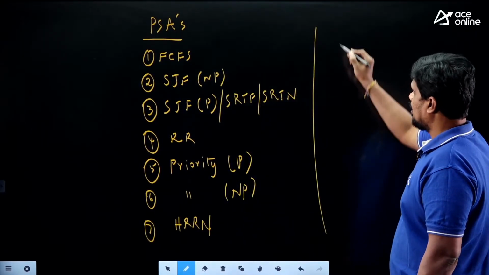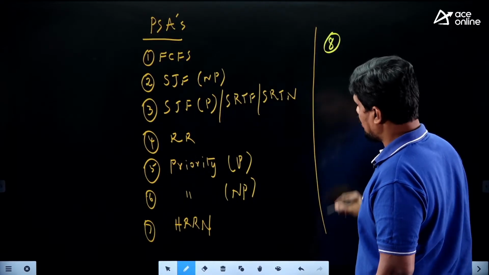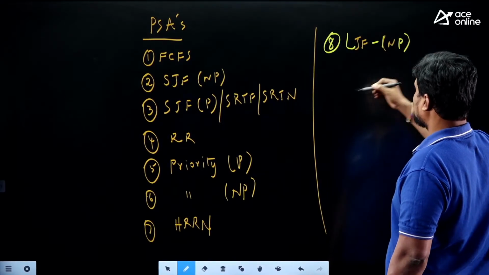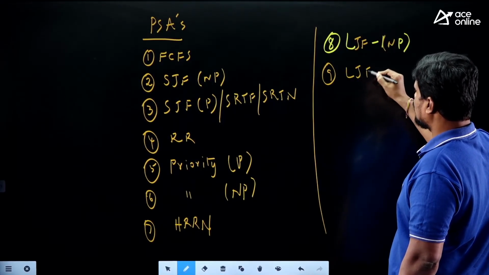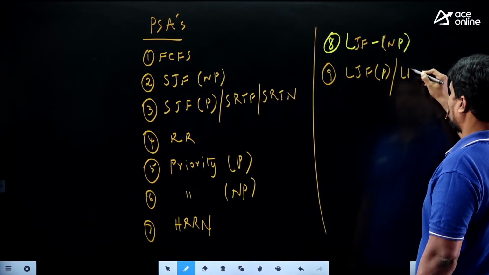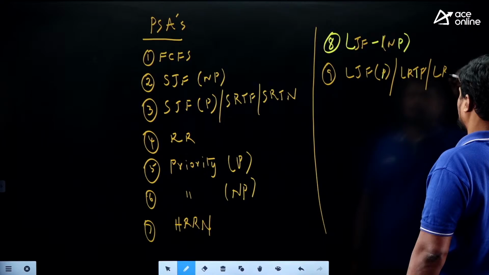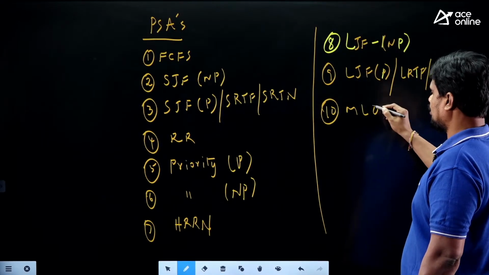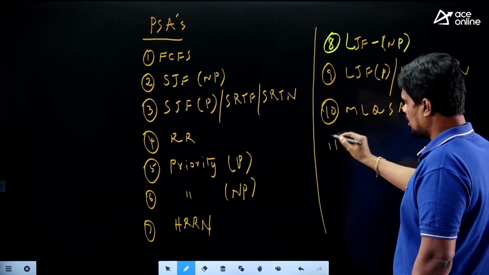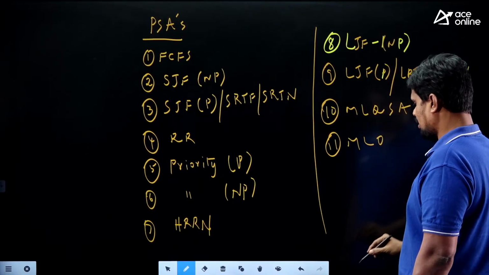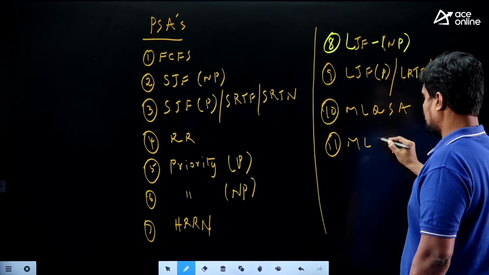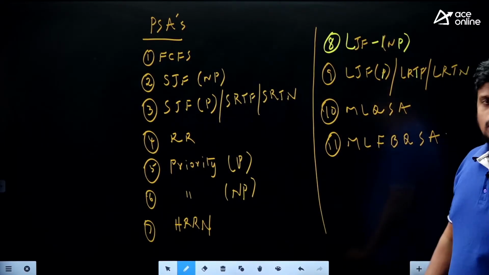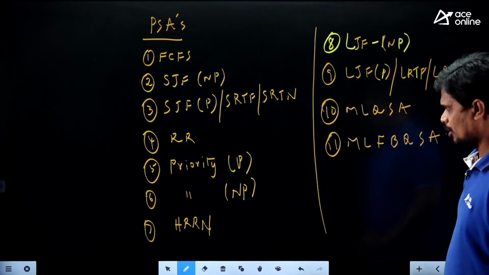And then LJF, which is non-preemptive, we have covered. LJF preemptive also we have covered, which is LRTF or LRTN. And the multi-level queue scheduling algorithm and the multi-level feedback queue scheduling algorithm. So this number of algorithms we have covered in our classes. Please verify your notes.